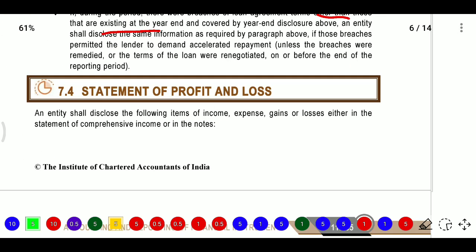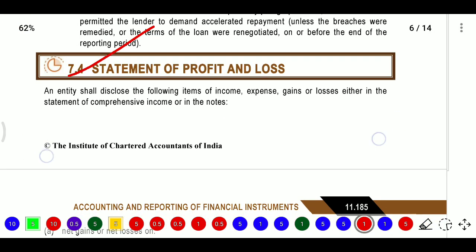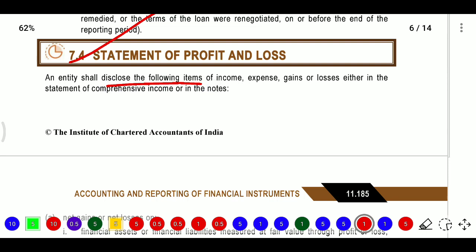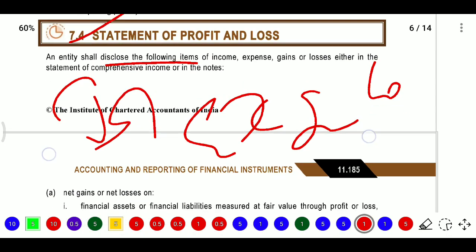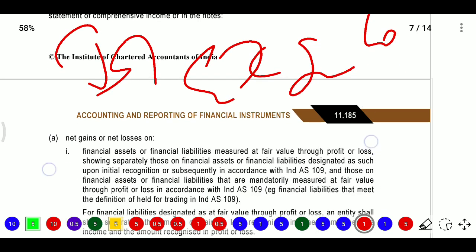Next, statement of profit and loss account. Here the entity shall disclose the following items, that is income, expense, gain or loss, either in the statement of comprehensive income or in the notes.